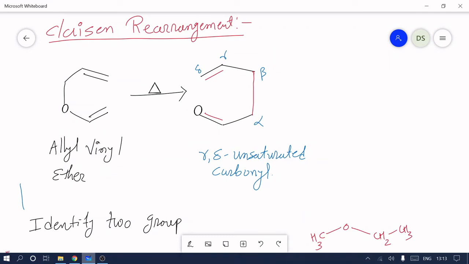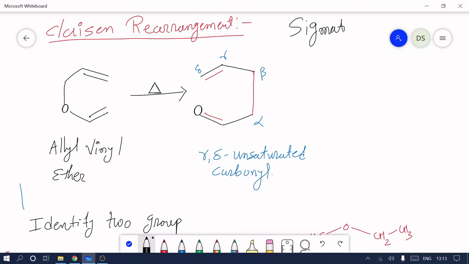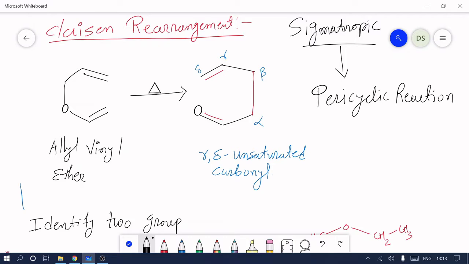So good morning. Today we start Claisen rearrangement. This Claisen rearrangement is a part of sigmatropic rearrangement, and this sigmatropic rearrangement is a part of pericyclic reaction. Pericyclic reaction is a broad topic, there are so many reactions covered in it, but today we are only focusing on this Claisen rearrangement.